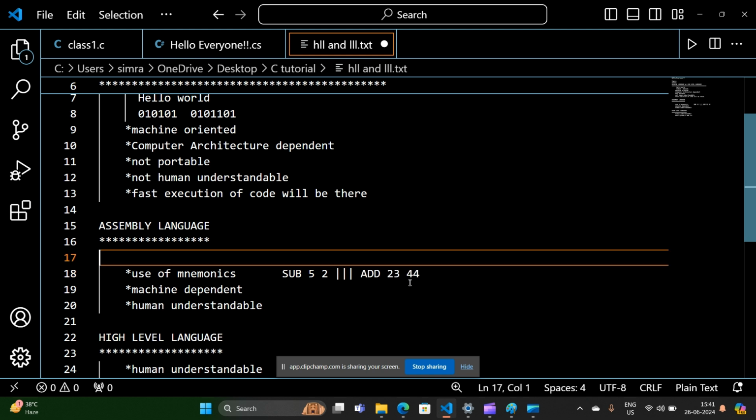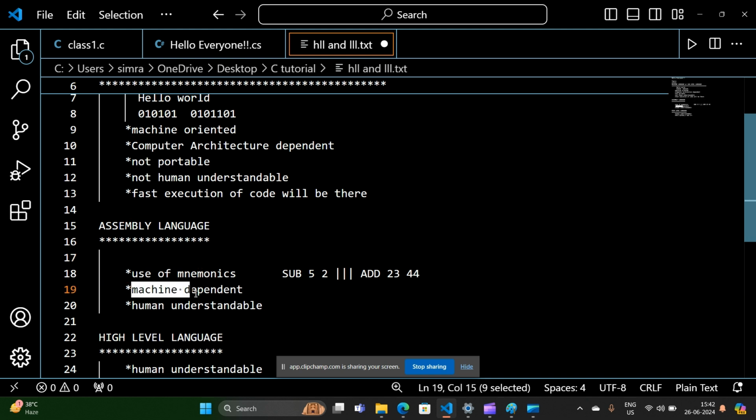To understand the assembly language of a particular computer is also very difficult, and therefore these are called machine dependent. Use of mnemonics is present in assembly language, and these are human understandable.